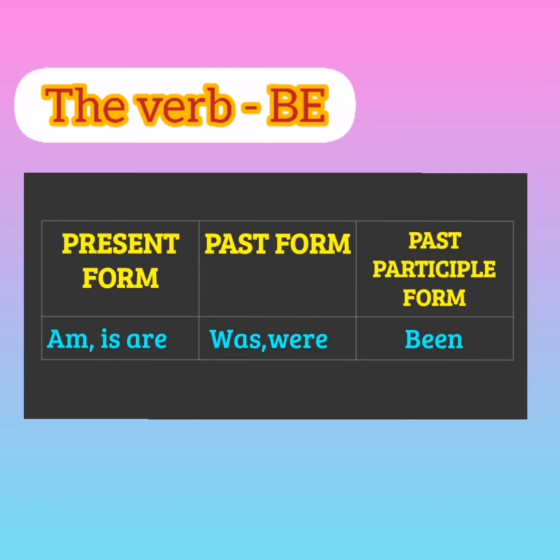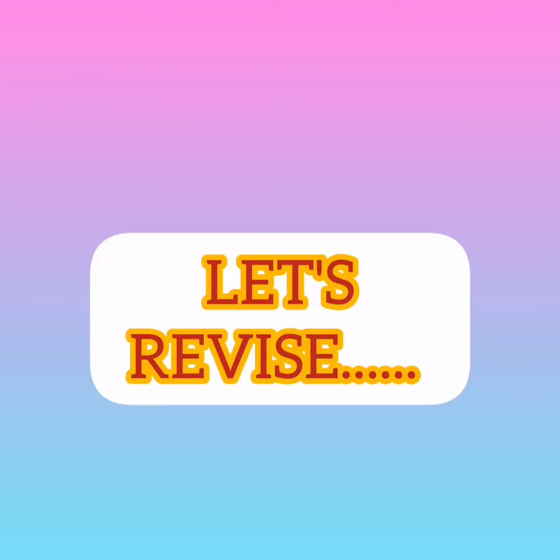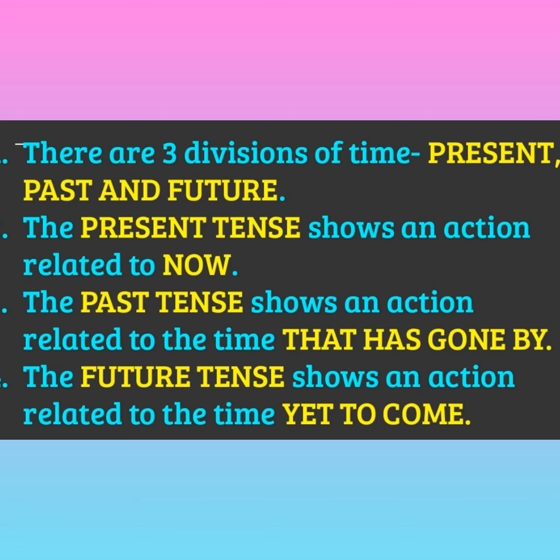This verb is used as the main verb to express facts. Also, it is used as a helping verb with the other main verbs. There are three chief divisions of time: present, past and future. The present tense shows an action related to now. The past tense shows an action related to the time that has gone by or past. The future tense shows an action related to the time yet to come.